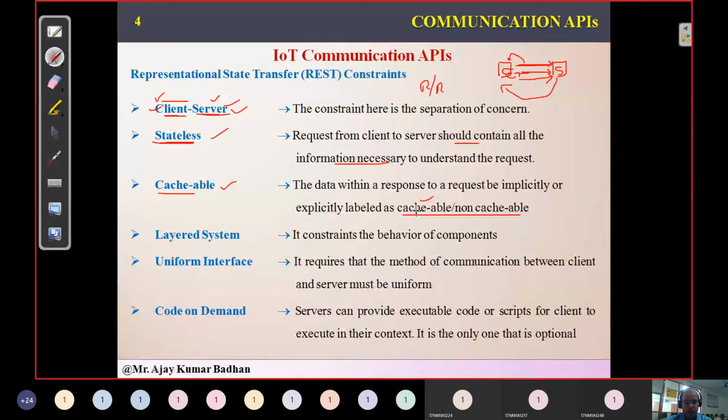The client might be using any web browser, and that browser can store that particular information. That is what we call cacheable. Now if the data received from the server says that the data I am sending is sensitive and cannot be cached, then the web browser cannot cache that information.